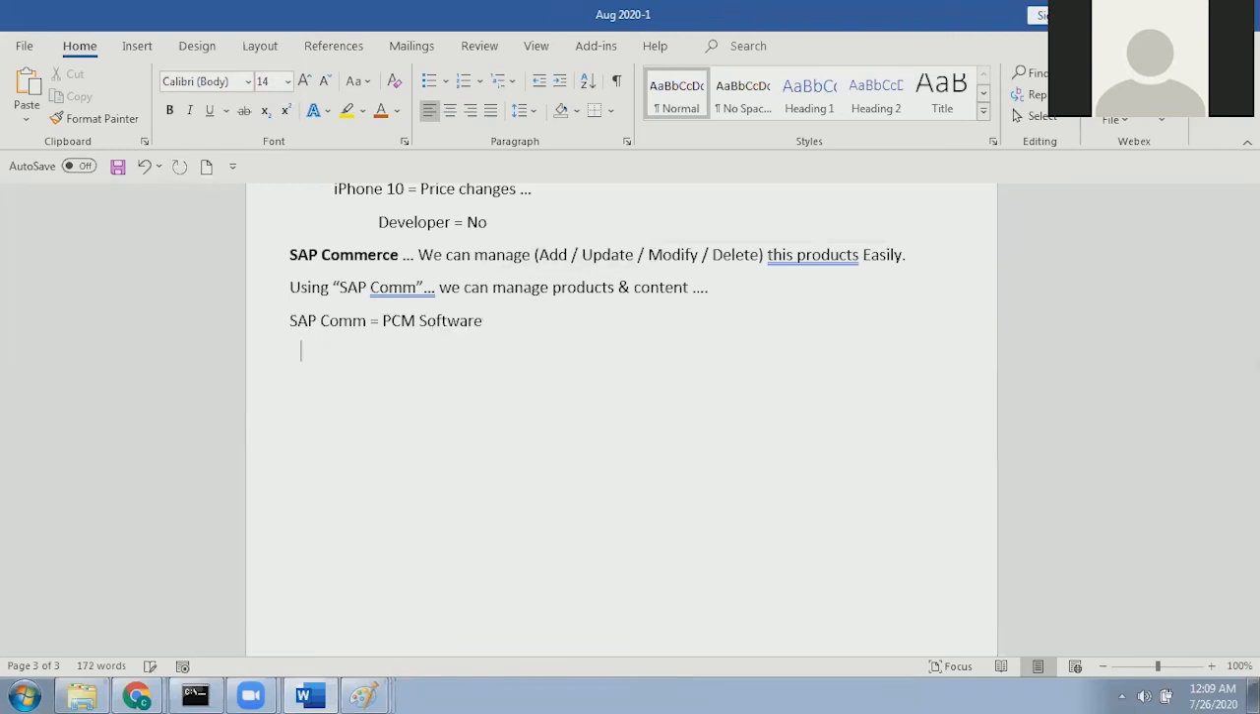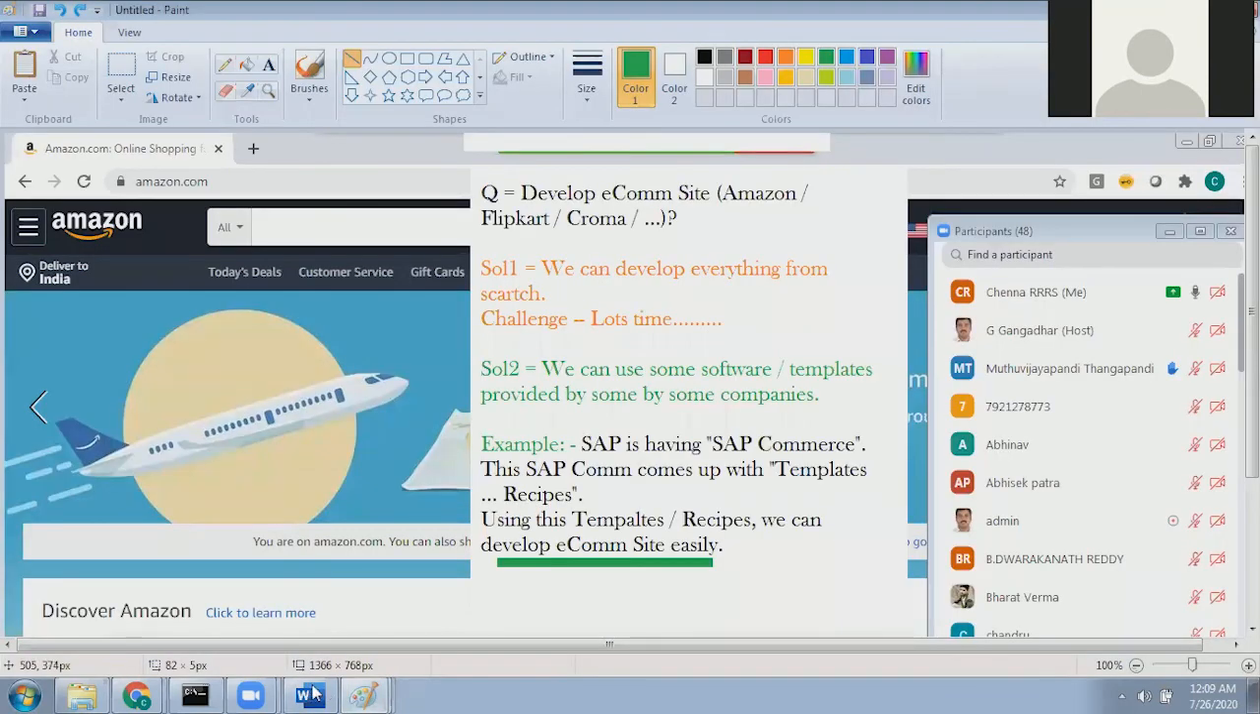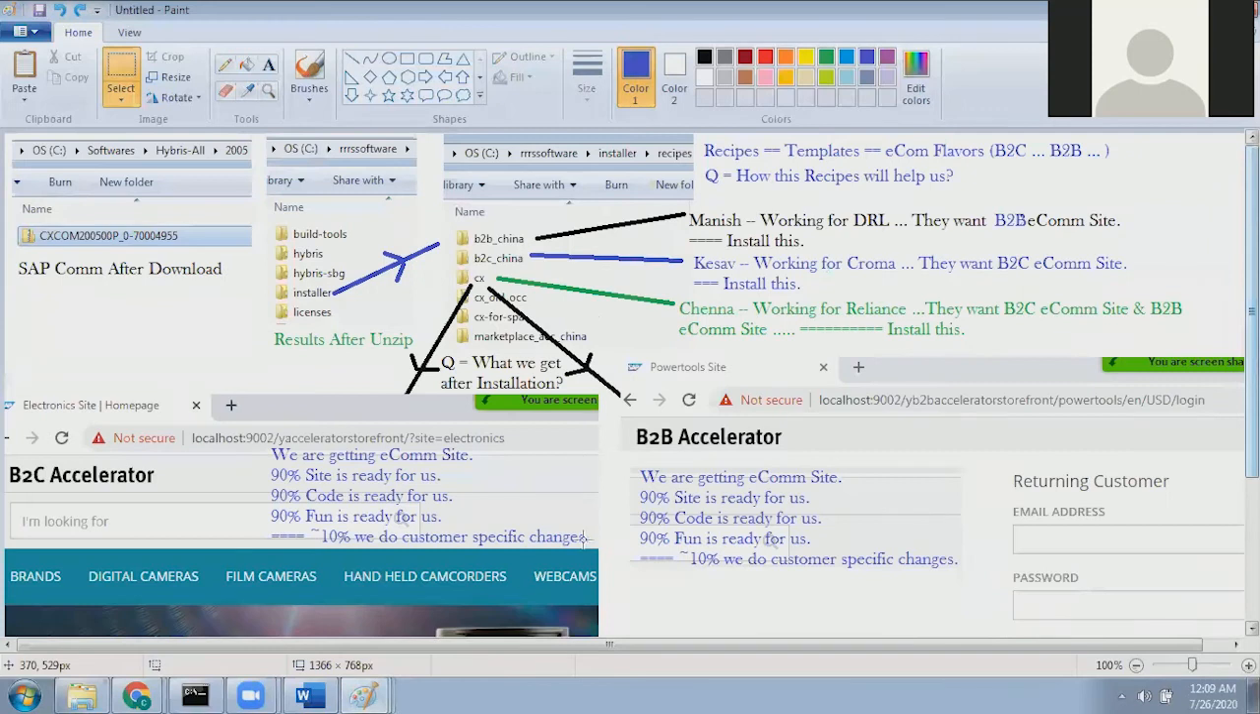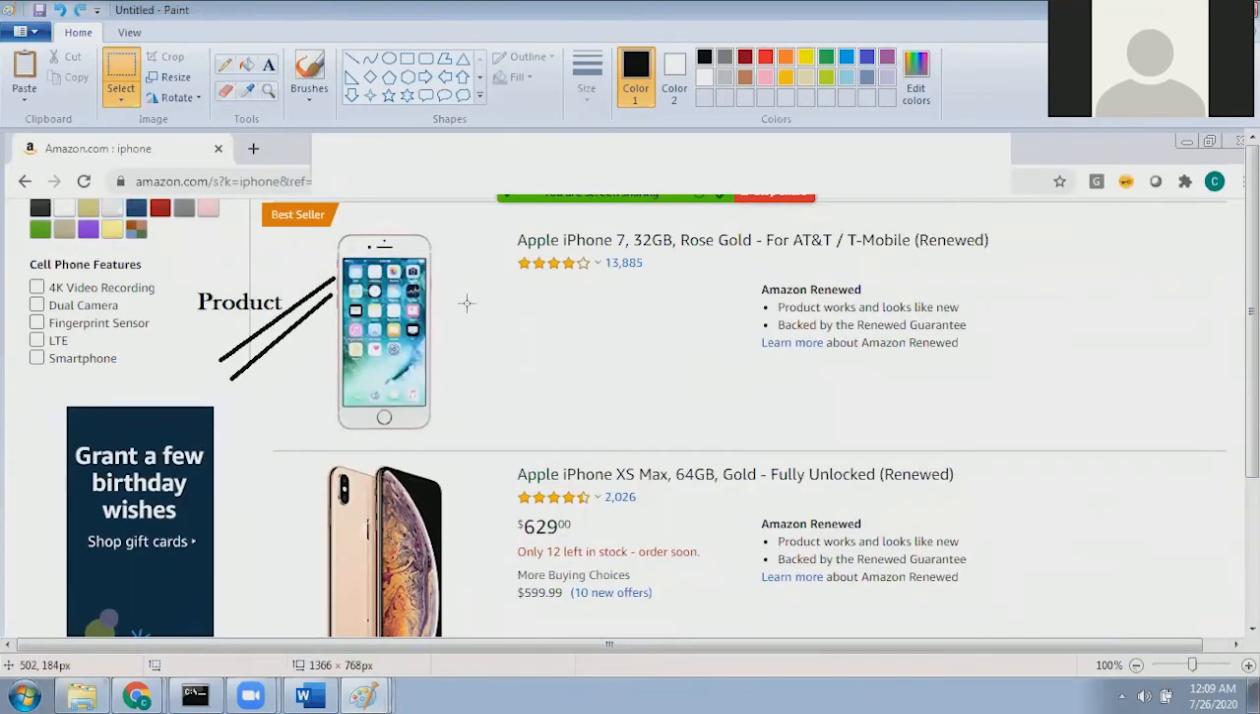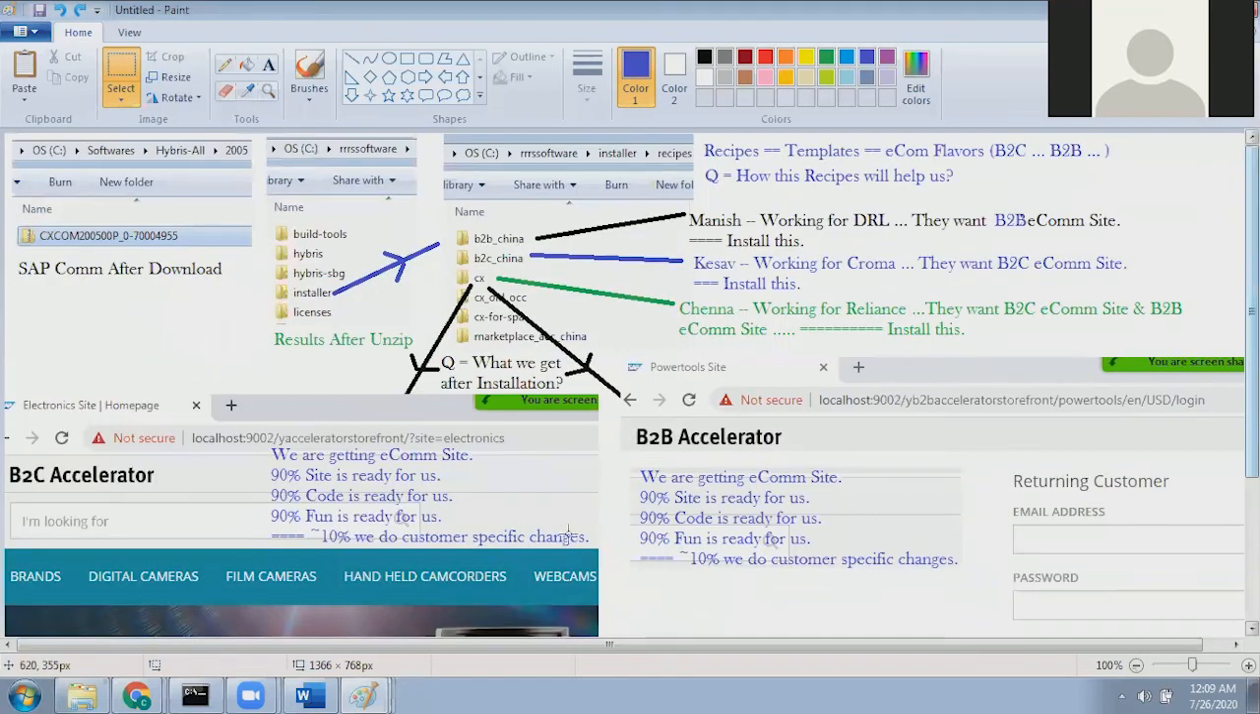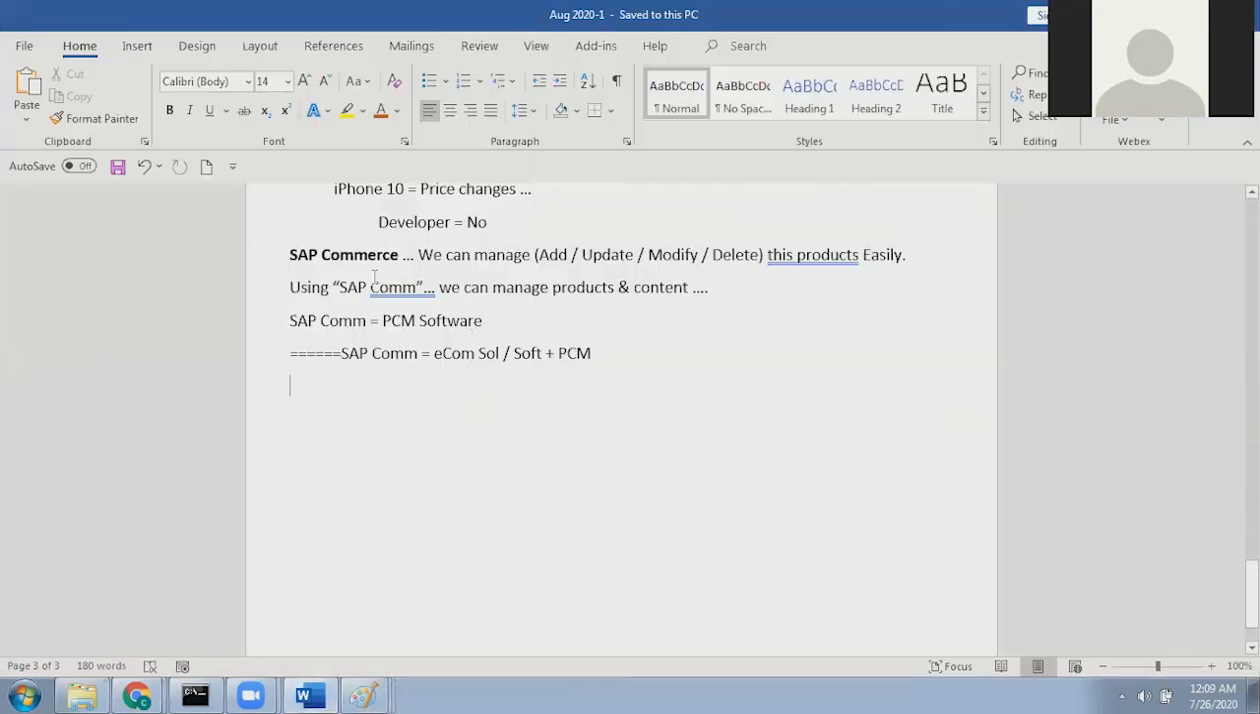So finally, the conclusion is SAP Commerce equals e-commerce solution or software plus PCM software. This tells us the meaning of e-commerce solution: we are able to manage the products and manage the content using SAP Commerce. That is why we also call it PCM software, product content management software.